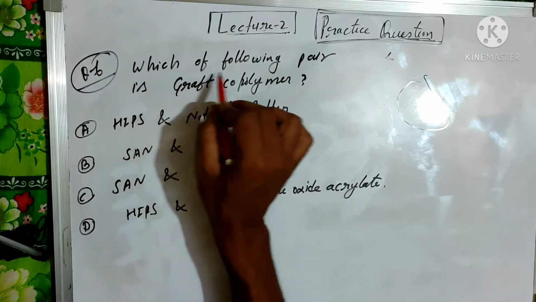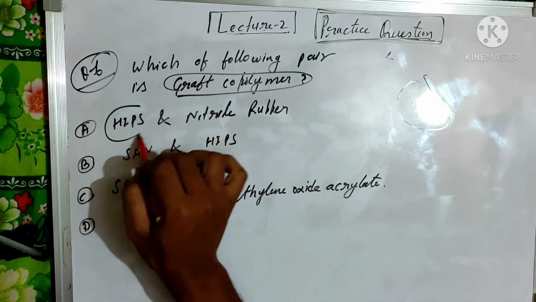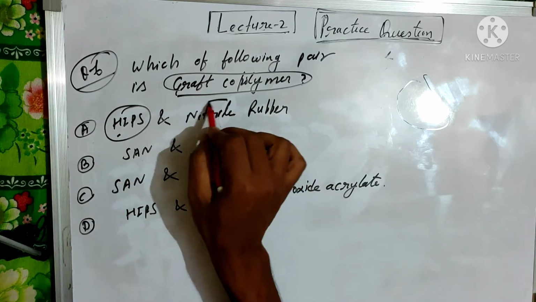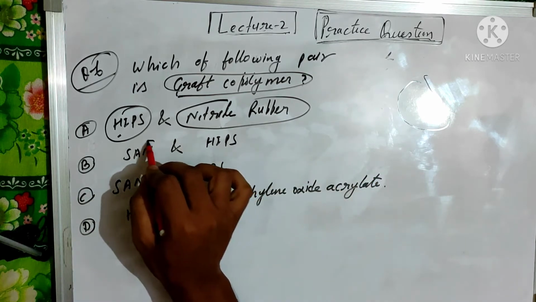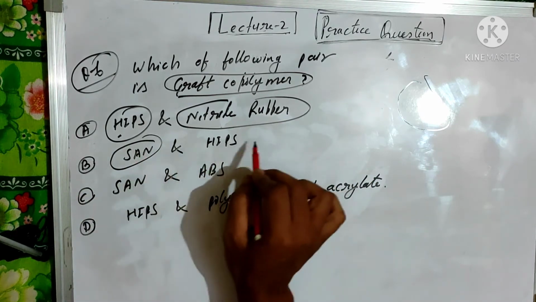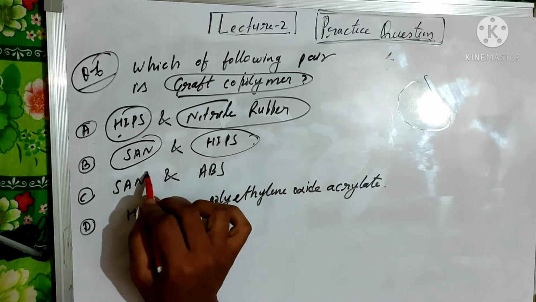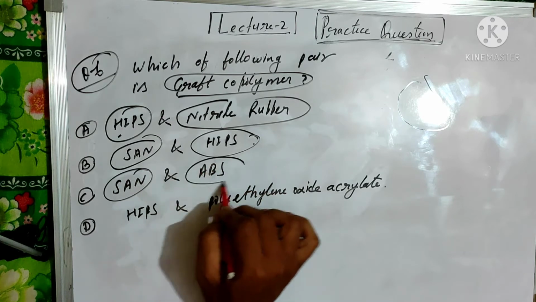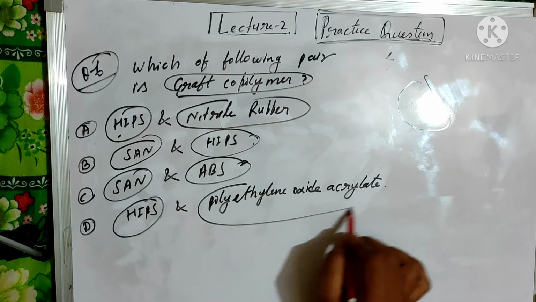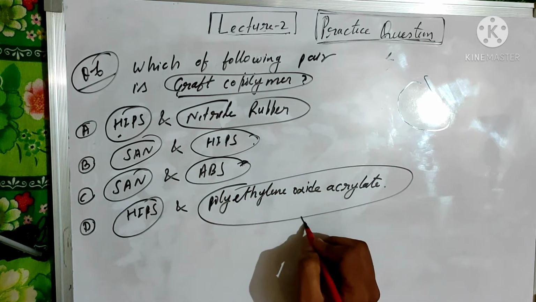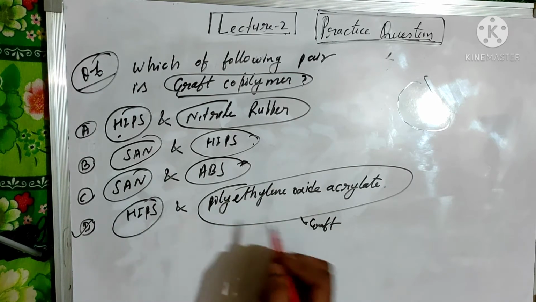Question number 6. Which of the following pairs is a graft copolymer? Then you know that HIPS is the graft copolymer, but nitrile rubber is a random copolymer. SAN is also a random copolymer, and HIPS is a graft copolymer. SAN is a random copolymer and ABS is also a random copolymer. So HIPS is graft and polyethylene oxide acrylate is also graft. So the correct pair is D. Both polymers are graft copolymers.